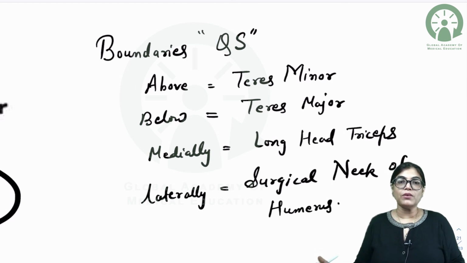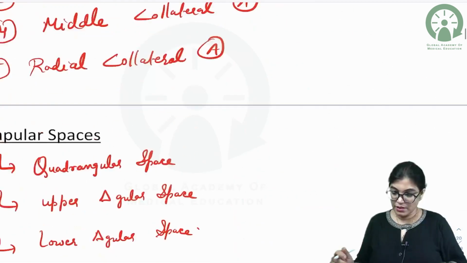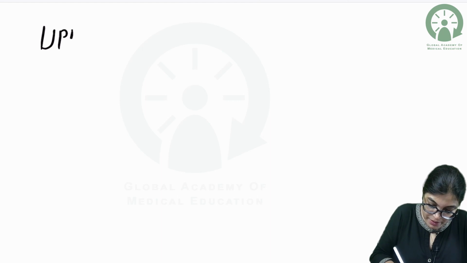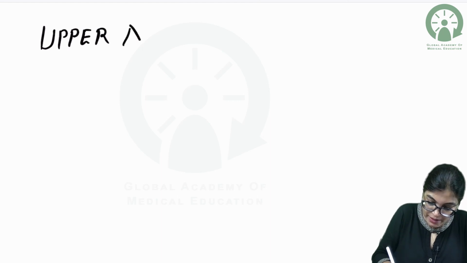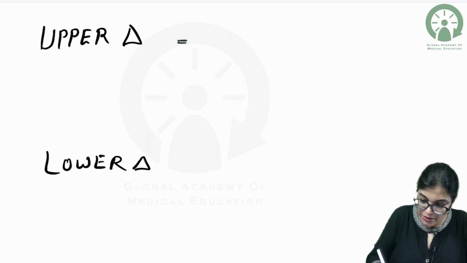So, this is the boundary of quadrangular space. Now, let's talk about the boundaries of upper and lower triangular space. So, write down boundaries of upper triangular space and that of lower triangular space. Upper triangular space is bounded